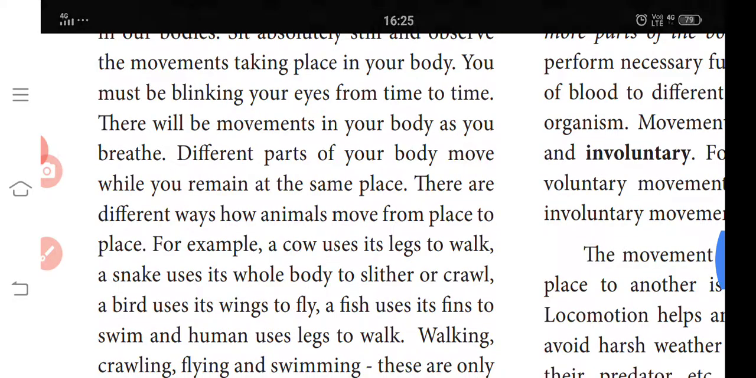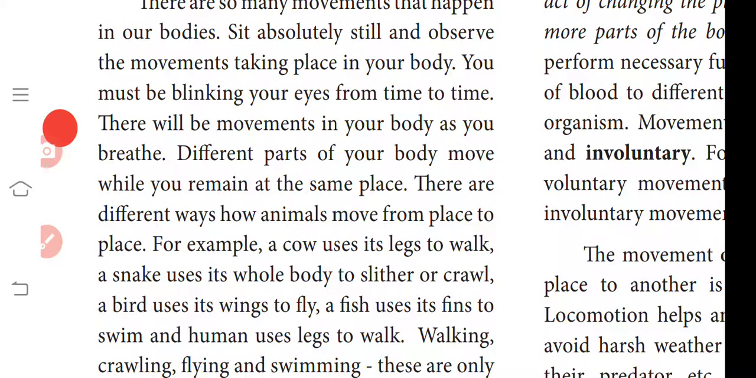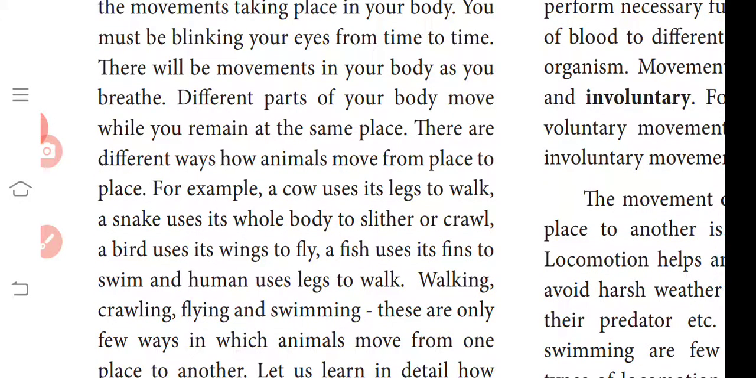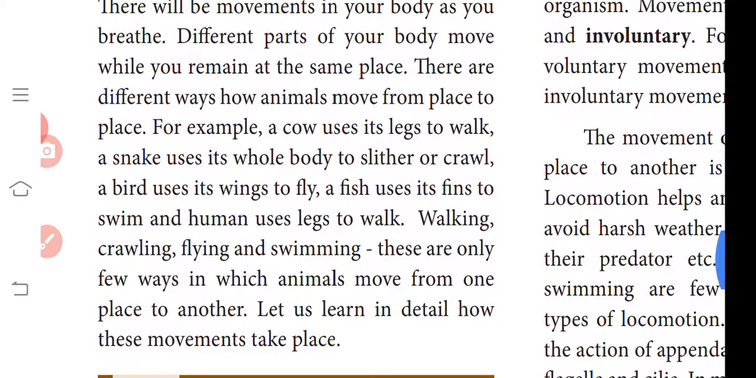There are different ways in which animals move from one place to another. For example, a cow uses its legs to walk. A snake uses its whole body to slither or crawl. A bird uses its wings to fly. A fish uses its fins to swim, and humans use their legs to walk. Walking, rolling, flying, and swimming are only a few ways in which animals move from one place to another.